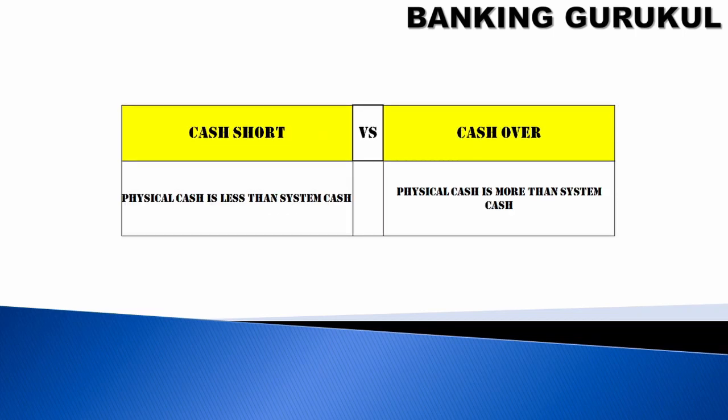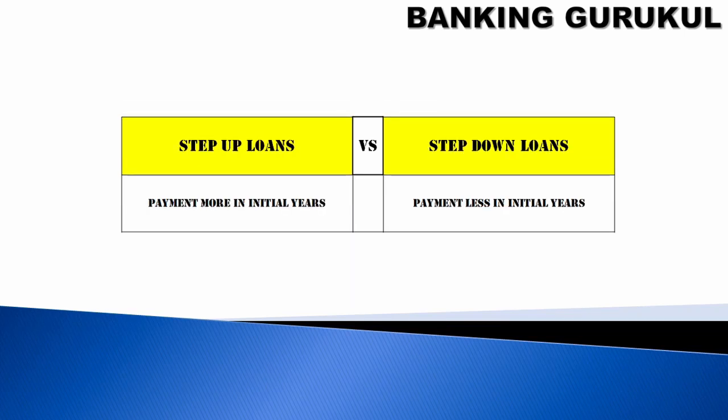So, what is cash short and cash over? For example, a cashier will take some 5 lakhs rupees from the cash vault in the morning and will keep on doing the transactions. He will be entering the details in the system. End of the day, we will verify system cash and physical cash. If your physical cash is less than system cash, then it is a cash short. If your physical cash is more than your system cash, then it is a cash over.